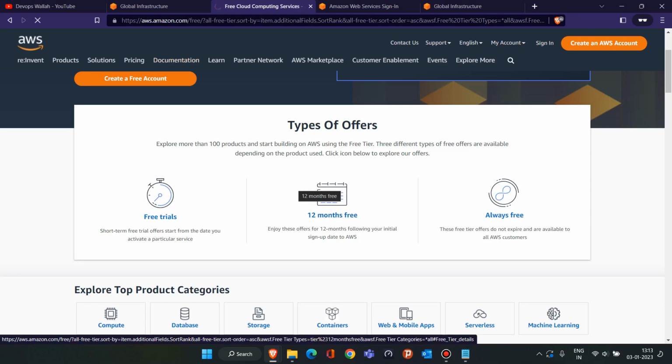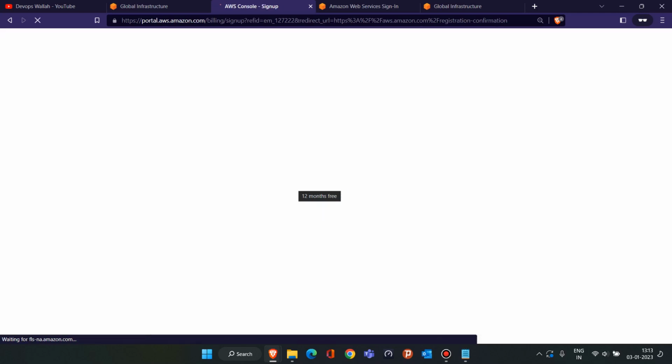On that page you have to fill in all the details, and it is exactly like creating a Facebook, Twitter, or Instagram account. If you have experience creating a Facebook or Twitter account, then it will be simple. You don't have to do anything extra here. So let me quickly show you how to create an AWS account.